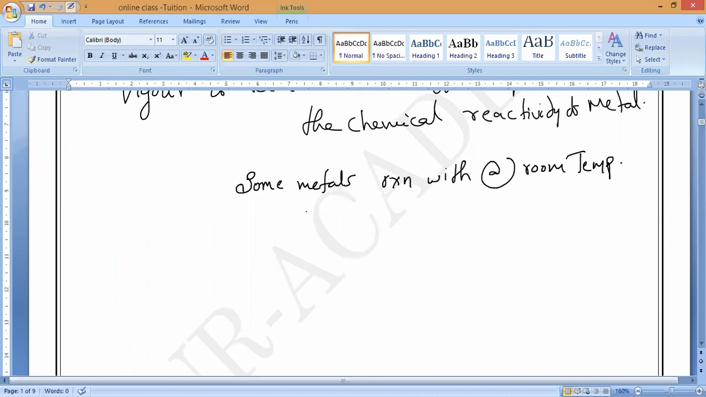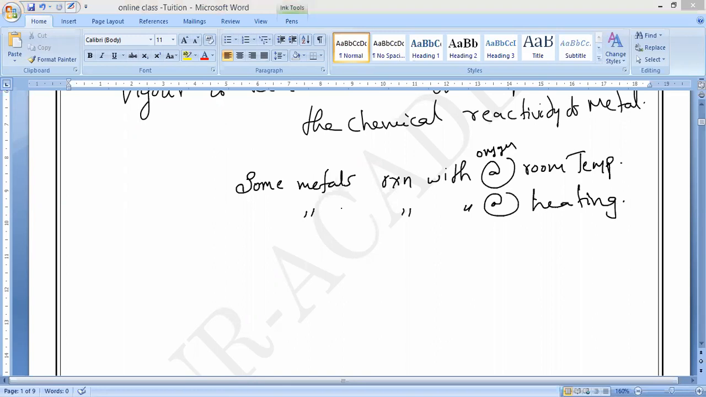Next, some metals react with oxygen on heating. If you provide heating, they will react. The first example we study in chemistry class: have you remembered it? Magnesium ribbon. Yes, that is it.